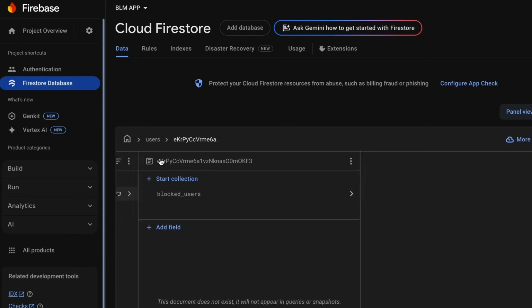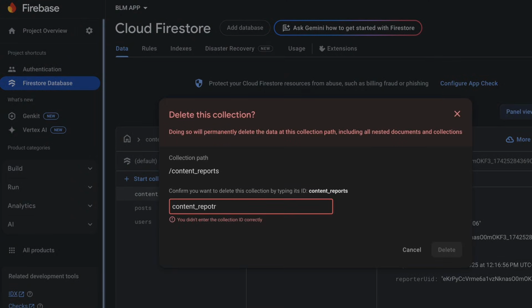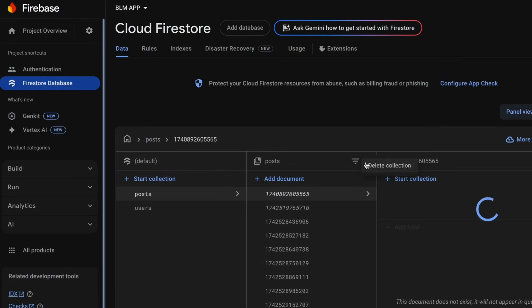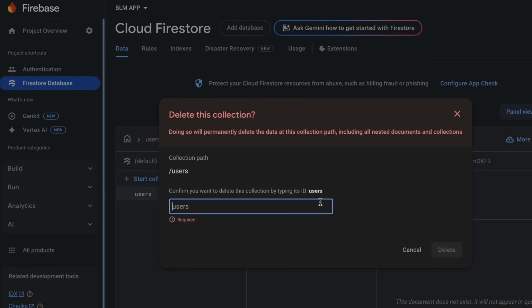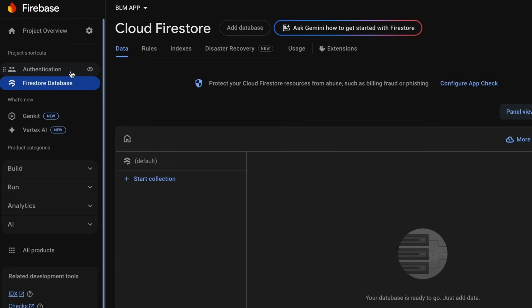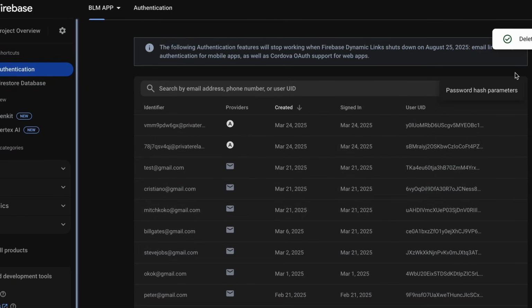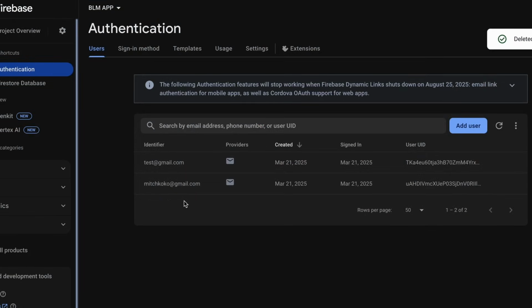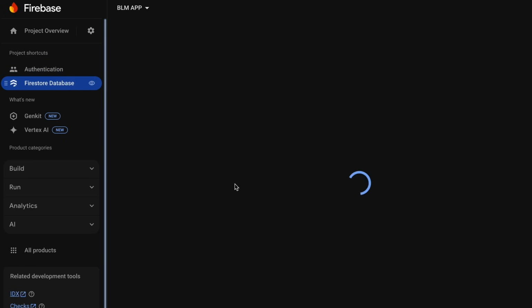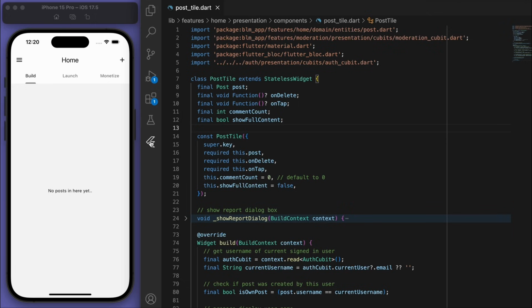And that's because when we first set up this app, we didn't actually include the UID. Now, since we made a lot of changes to our data structure, I'm actually going to delete all of our collections and just start fresh. And same thing for the authentication in our users. I have a bunch of these accounts that I was just using. Let's just go ahead and delete everything. And I'm just going to leave the test account for the Apple person and then my own email. Cool, so everything is blank. So if I just refresh this, yep, it's a blank app.